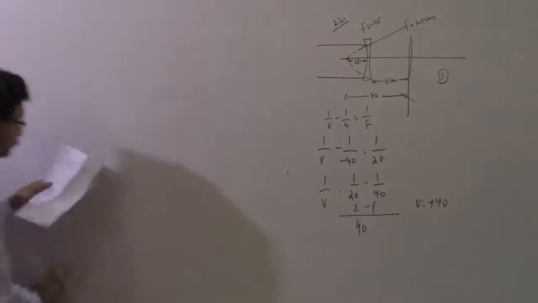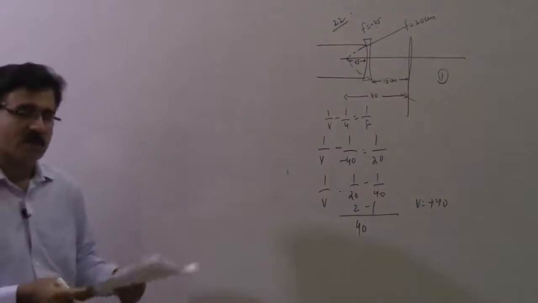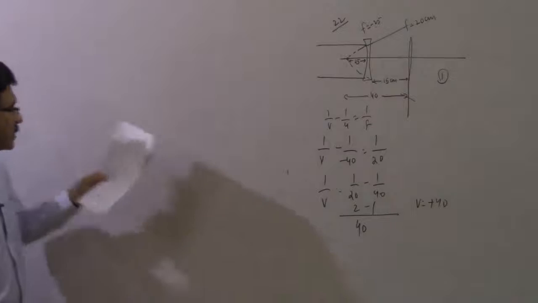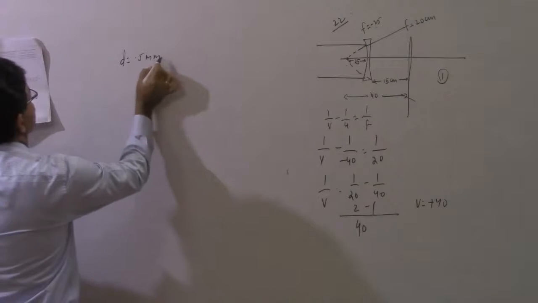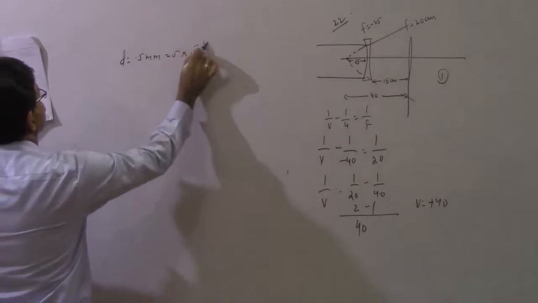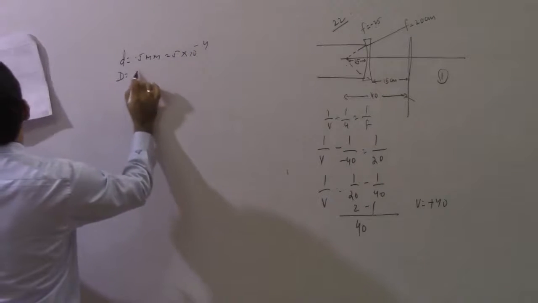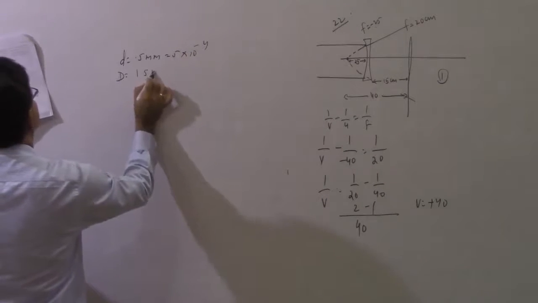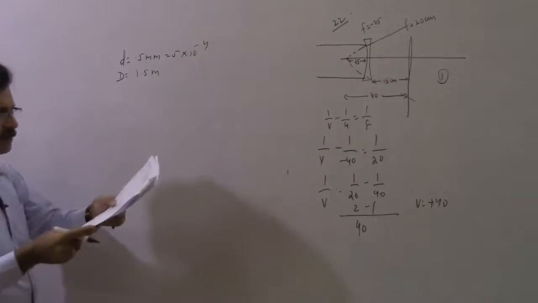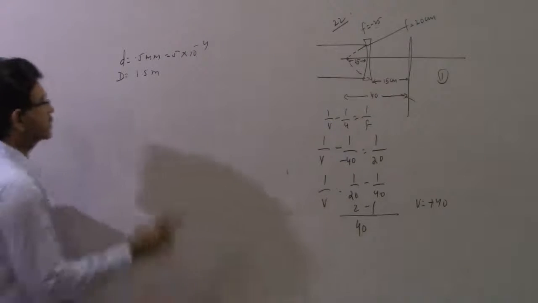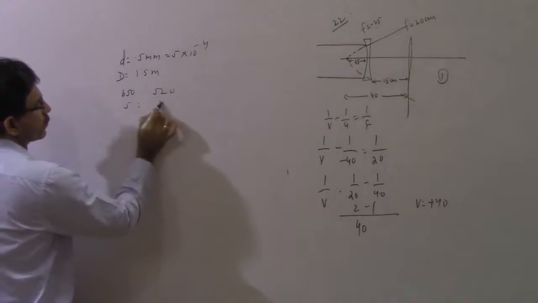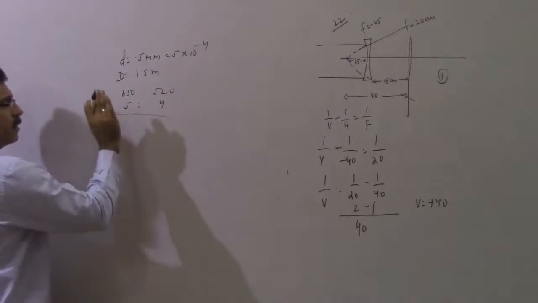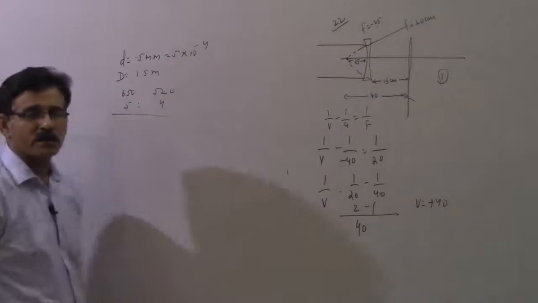All right, next problem, Young's double slit experiment, NCERT problem. d is given to you as 0.5 millimeter, that is 5 into 10 to the power minus 4. Capital D is given to you as 1.5 meter, very nice. And then they are talking about two wavelengths. In such problems, one wavelength is 650, another is 520, so 5 is to 4. Fifth maxima of this will coincide with fourth maxima of this.